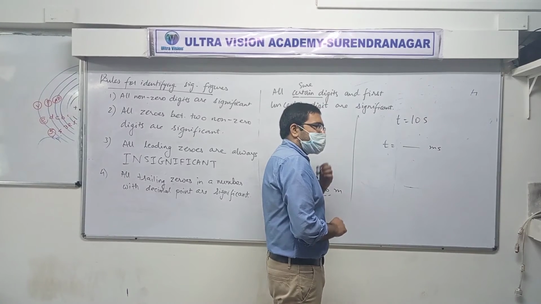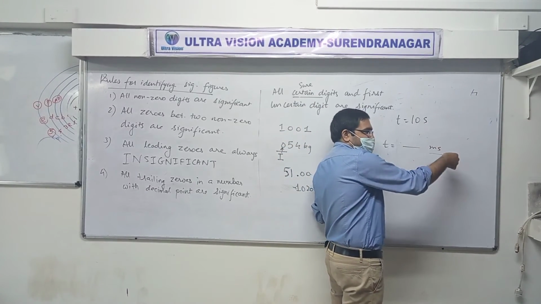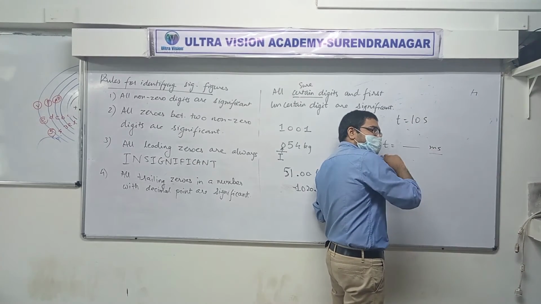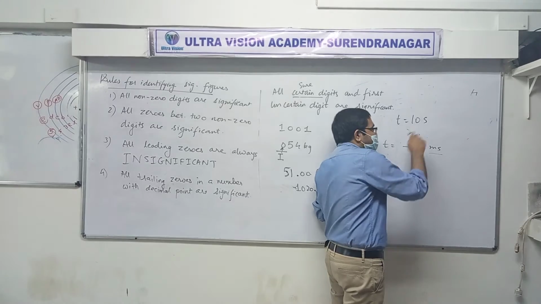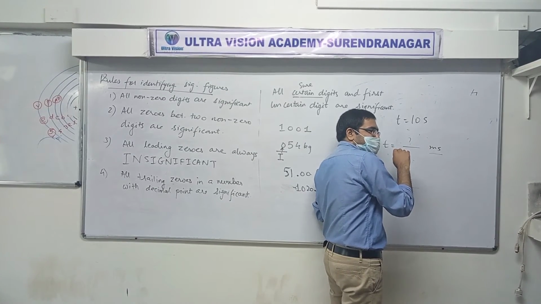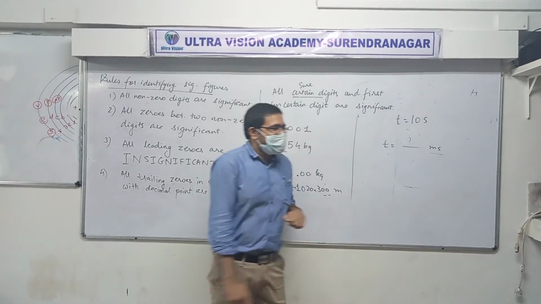0.00107. We have to convert to milliseconds, Hero. So your answer should be in milliseconds, why are you converting second to second again? 10 seconds is how many milliseconds? 10 seconds into 10 raised to minus 3 seconds. Second. No, not correct. Not correct.